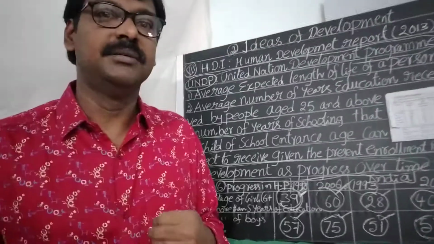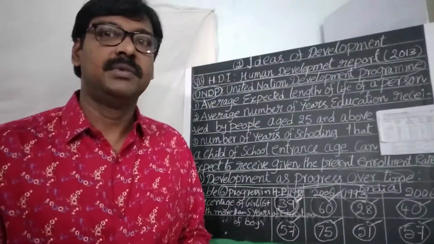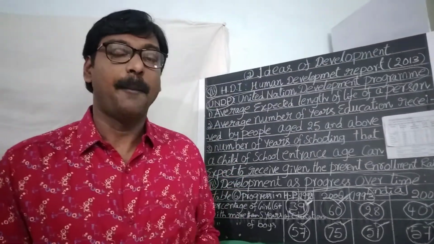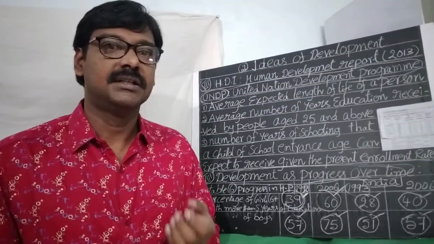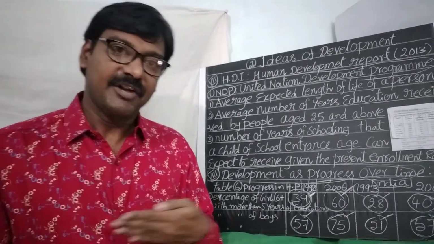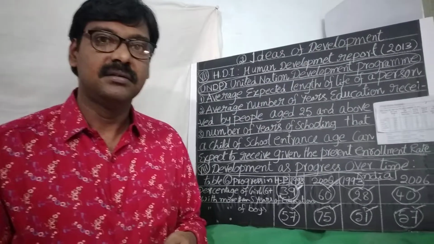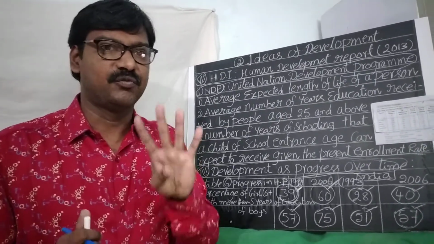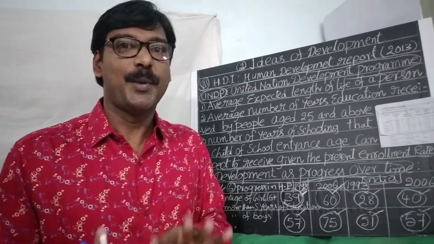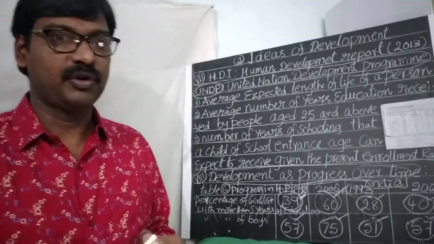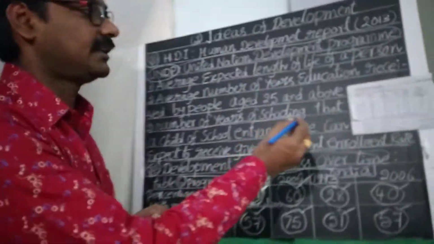Also I want to tell you which criteria come under the Human Development Index. There are four criteria under the Human Development Index. The first one is life expectancy, the second is average schooling and expected schooling, and also per capita income. These four come under the Human Development Index.